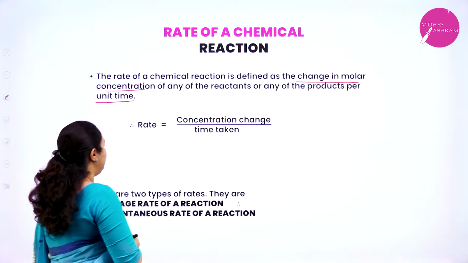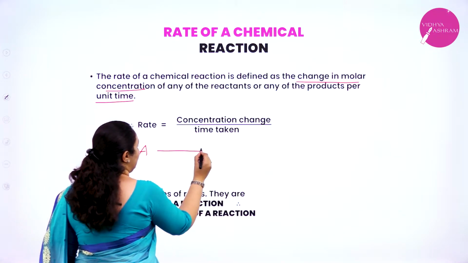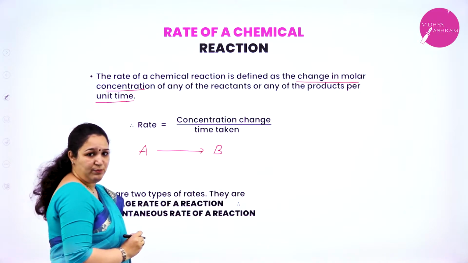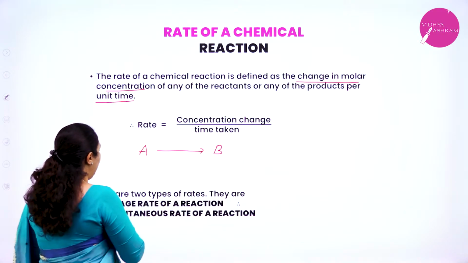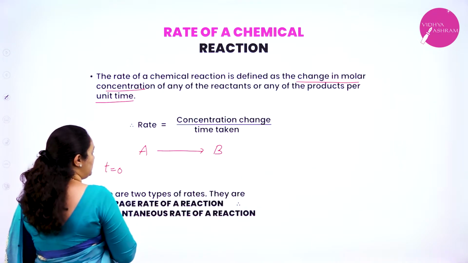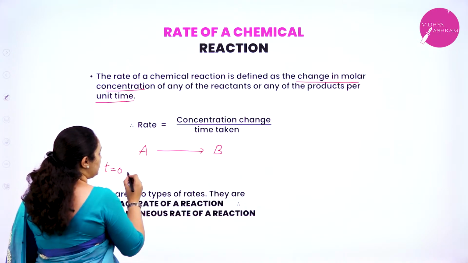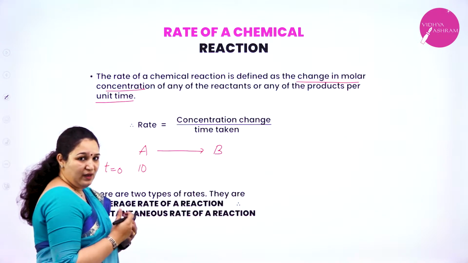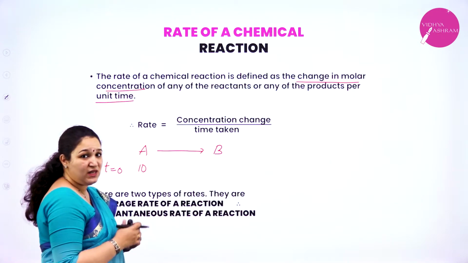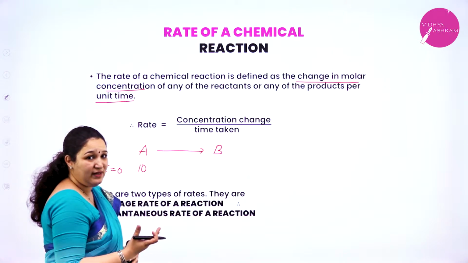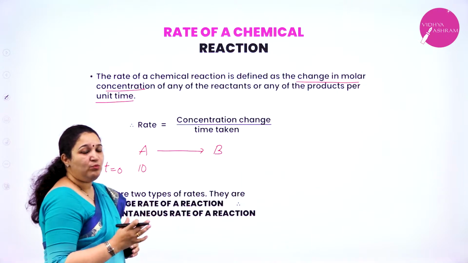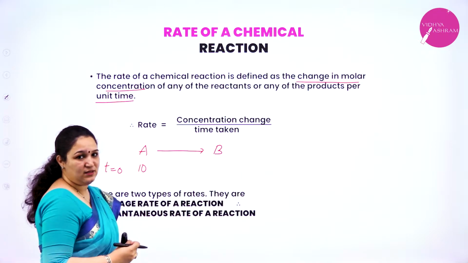For example, I'll take A is getting converted to B. A is the reactant, B is the product. Initially, at time t is equal to 0, the molar concentration of A I shall take as 10. Time t is equal to 0 means the reaction has not yet started and the initial concentration was 10 mole per dm cube I will consider.